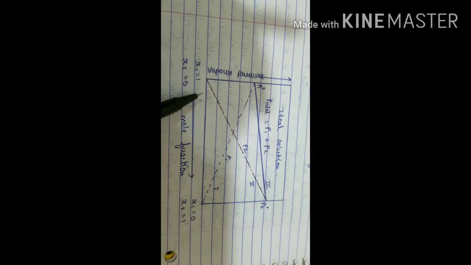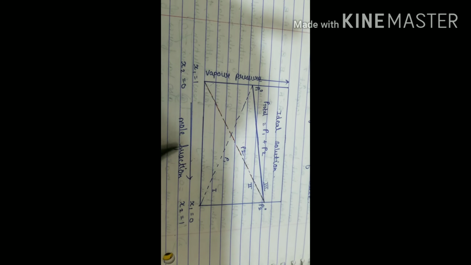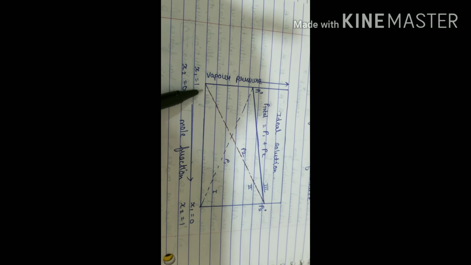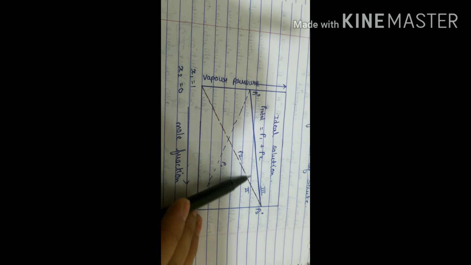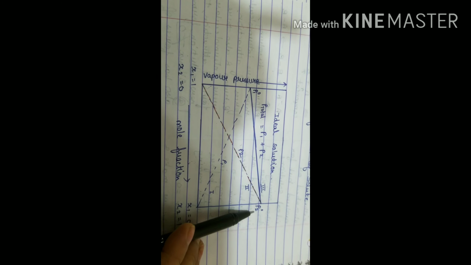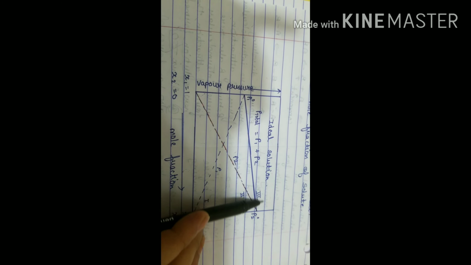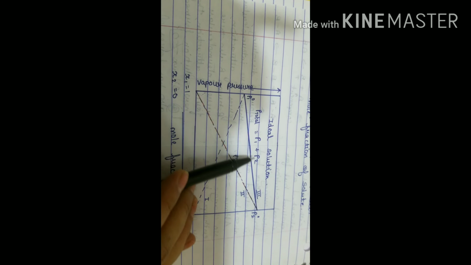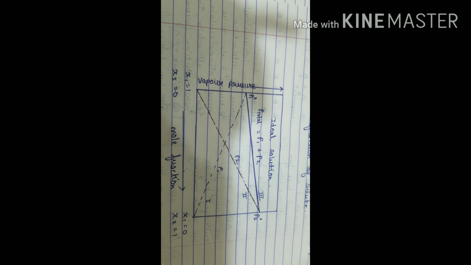Okay, now if you look for P2, when x2 is equal to 0 and x2 is equal to 1, when you move again, the vapor pressure for P2 also increases, and this here is the total of P1 and P2. You can see the increase there as well.